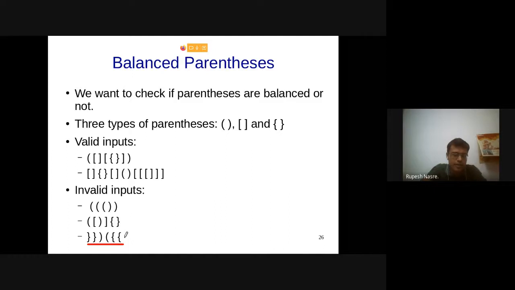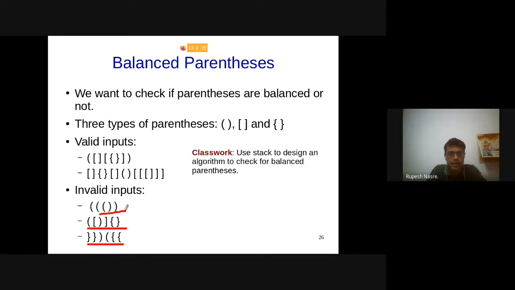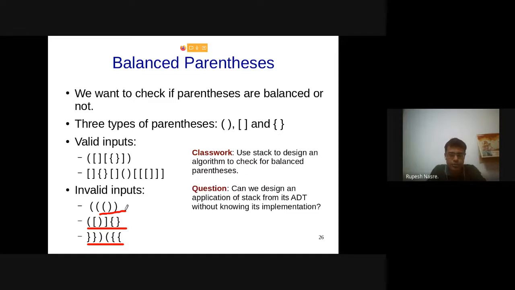So this we can take care of by making sure that it is not becoming negative. As far as this is concerned, however, this doesn't go into negative, but this is an unbalanced parenthesis, and this needs to take care of the stack being empty at the end. Right? Okay, so you guys have already given the algorithm, and I'll show you that.